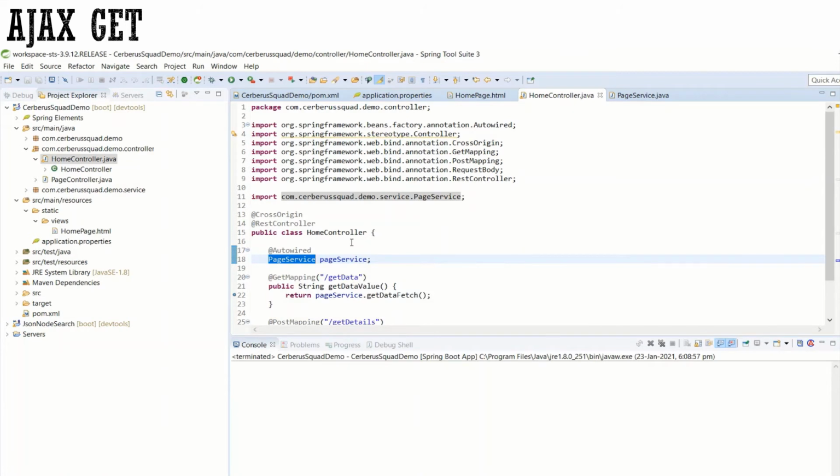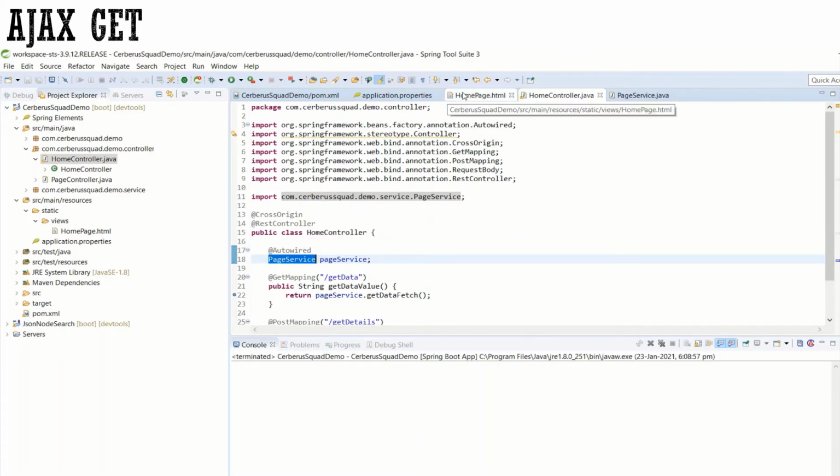You need to call that particular class's functionality inside this. For that you have used @Autowired. We have imported this annotation, which is highlighted here. Same case, we have imported this page service also, which is highlighted here.